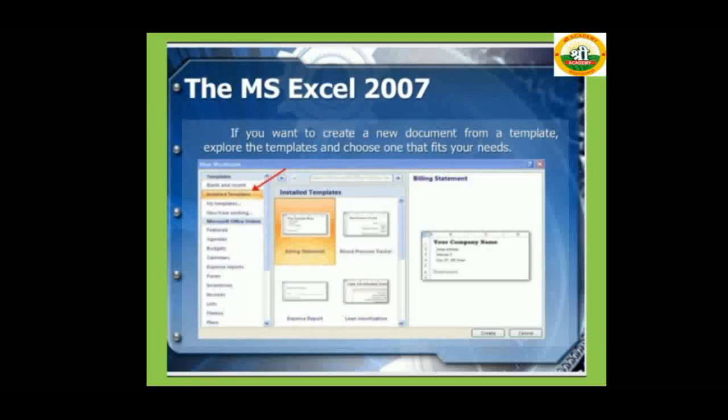If you want to create a new document from our templates, explore the templates and choose one that fits your needs. MS Excel provides templates, which are pre-designed structures that are used according to our need. There are many types. Click the templates and select according to your need. After that, you click Create and your template shows on your MS Excel sheet.